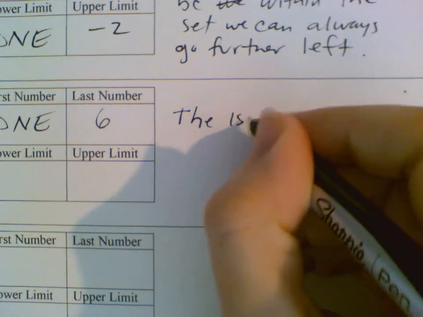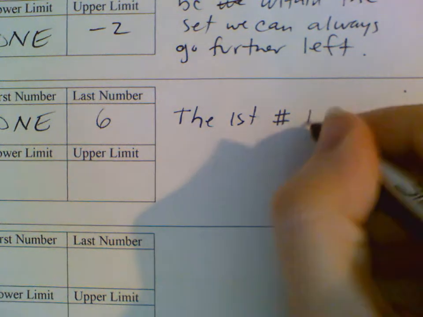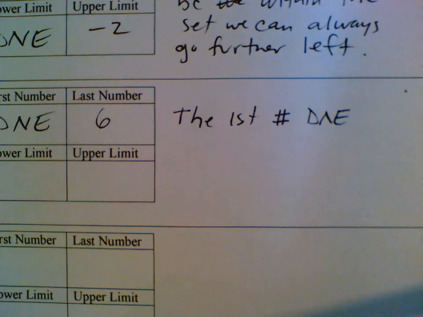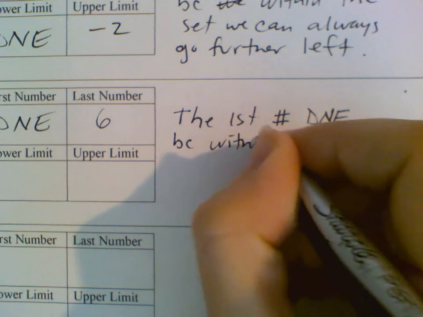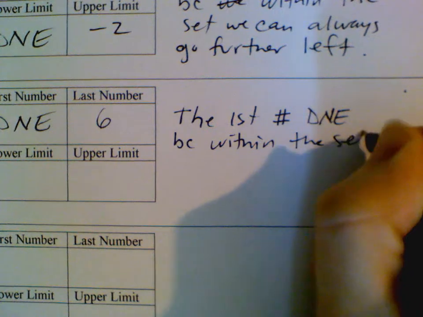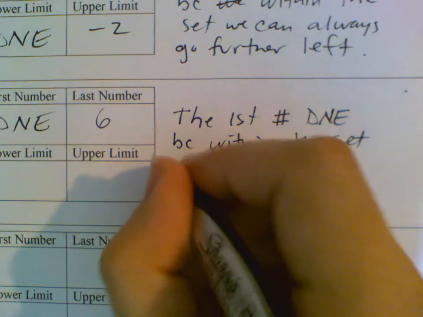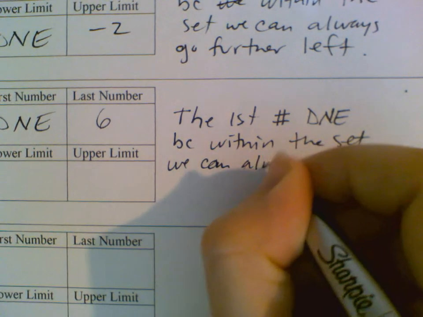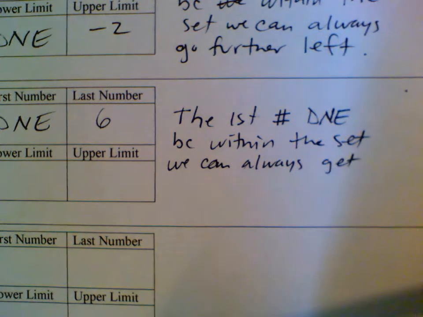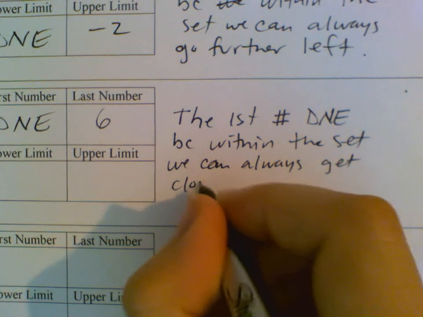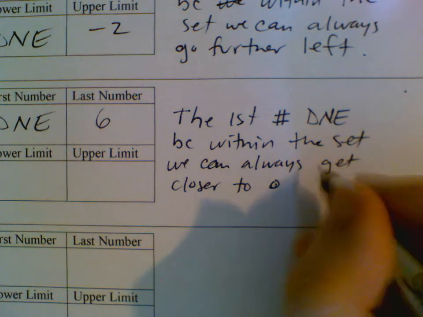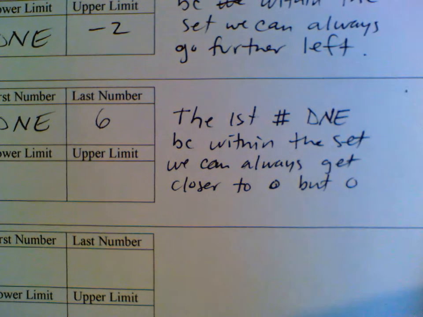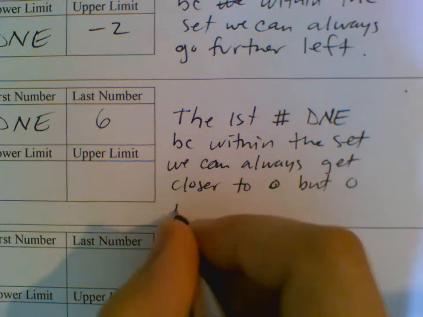The first number does not exist. It looks awful. Does not exist because within the set we can always get closer to 0, but 0 is not in the set.